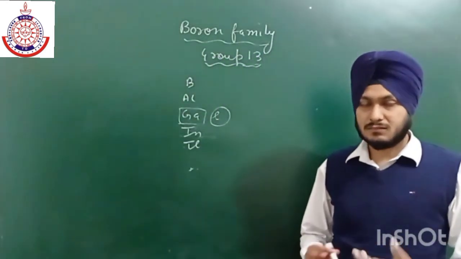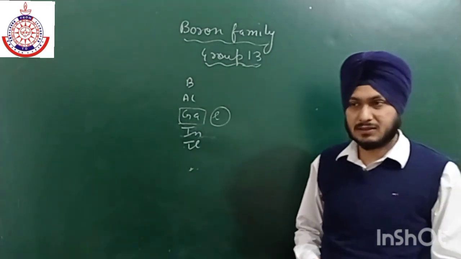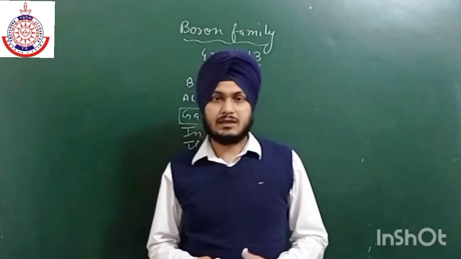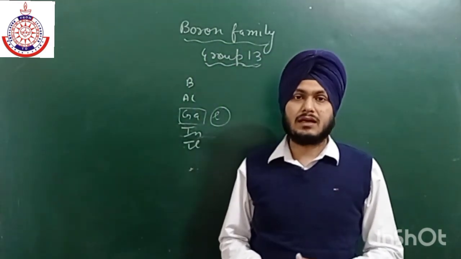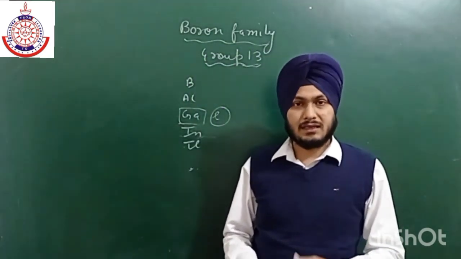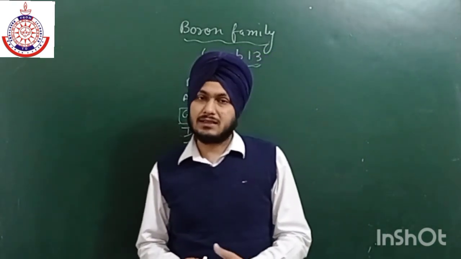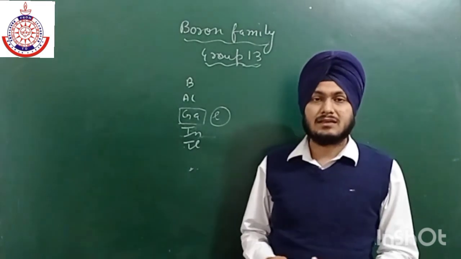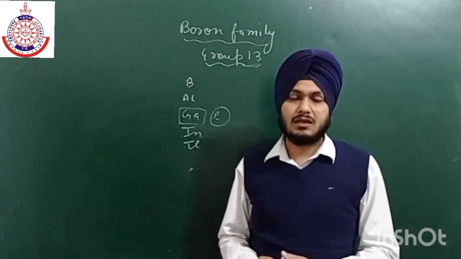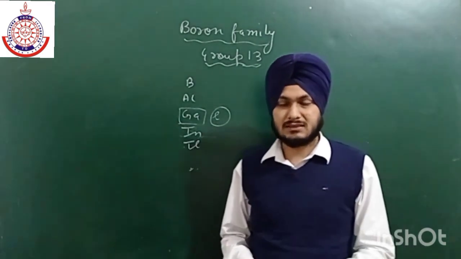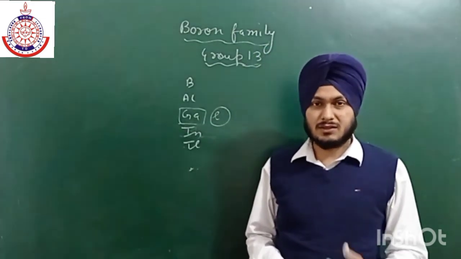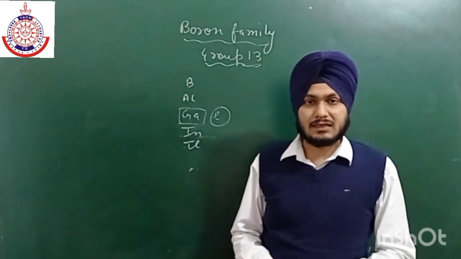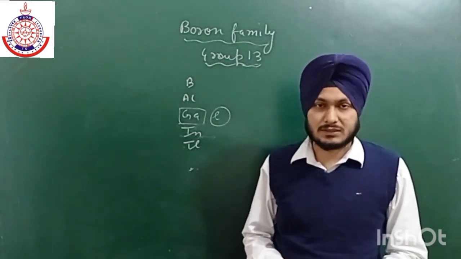This is all about the physical properties, and in the next class we will discuss the chemical properties of group 13 elements, which are also very important, like oxidation number and their reactivity towards water, air, as well as other species. Firstly, you have to keep in mind these physical properties. I hope you found this lecture helpful, and thank you so much for watching the lecture.